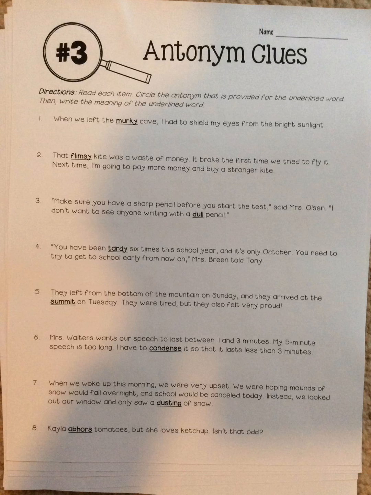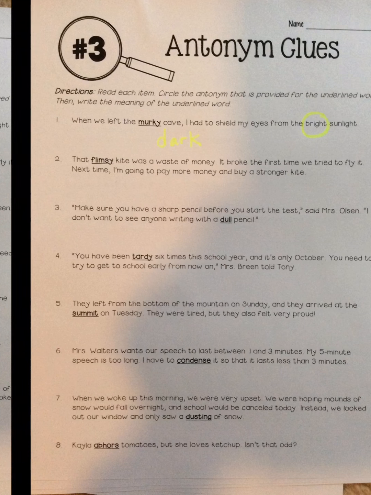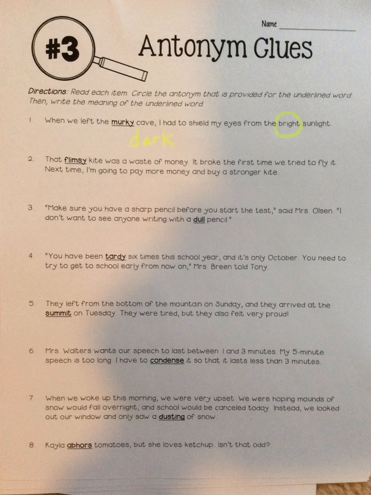All right, so if you had to shield your eyes from the bright sunlight, that must mean murky would mean dark. Let's see if I'm correct. Yes. All right. So the antonym of murky is going to be bright. Those are opposites. So that means that murky must mean dark.